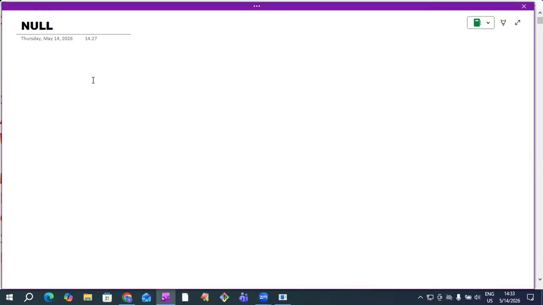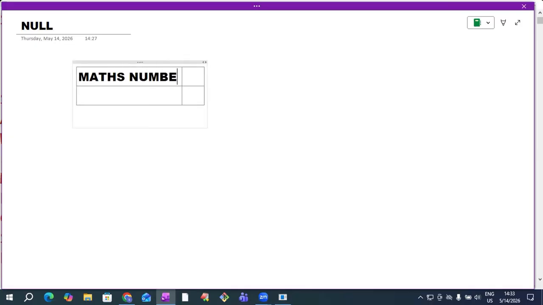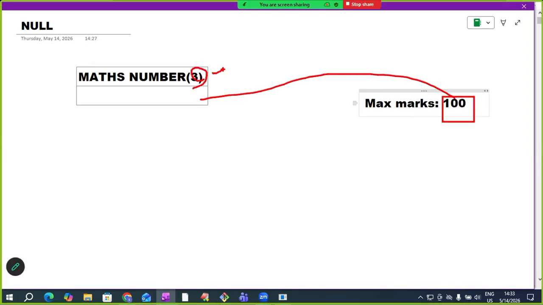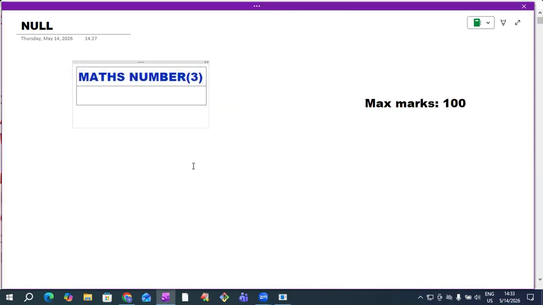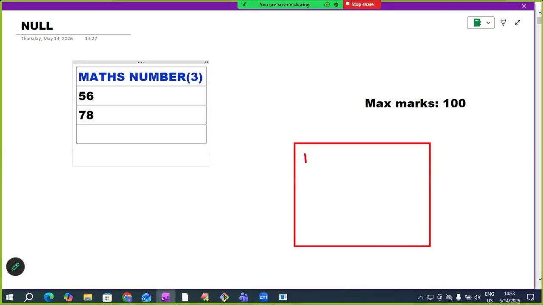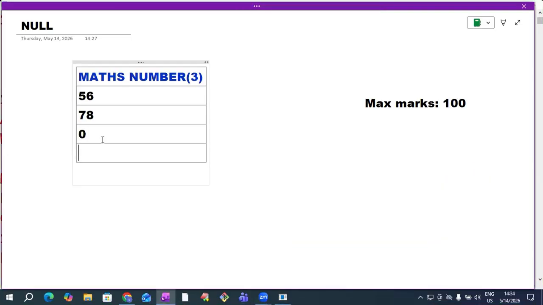See here. For example, I'm entering math subject marks here, with the type number of 3. Assume that the university is conducting a 100 marks paper. So if a student gets full marks, the maximum is 100. That's why I'm declaring this as number of 3. This student got 56 marks. Next student got 78. Next student submitted a blank answer sheet, just wrote the hall ticket number, then he gets 0 marks. This student got 89 marks, and this student was absent. This student got 36 marks.